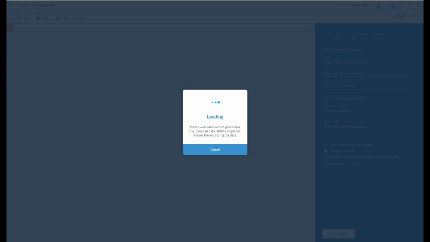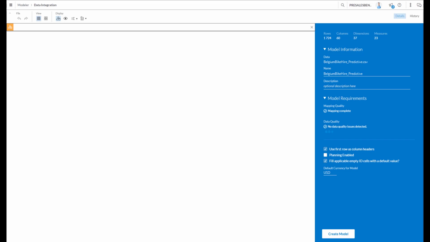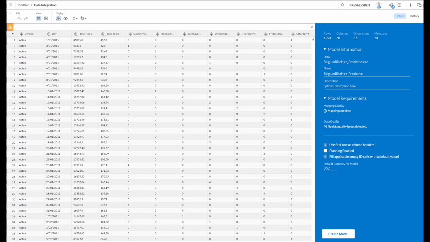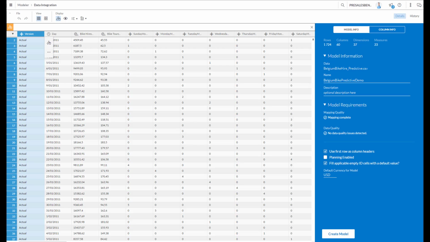And we're almost there. It's going to automatically detect what are measures and what are dimensions, and it's going to allow me in my data integrator to manage the data before loading and generating. You see now all the different columns, and it has automatically detected whether a column is a time dimension, a measure, or a dimension. Now, in the next video, we will go more into the features of the data integration. At this point, I only want to create a model.